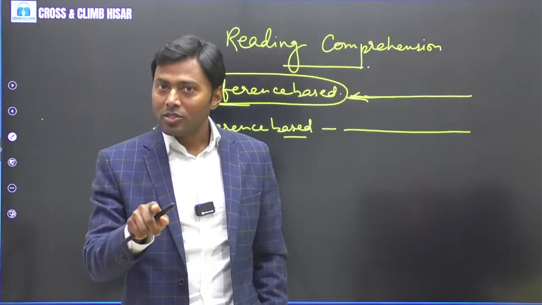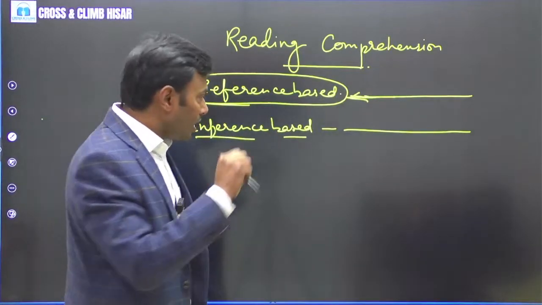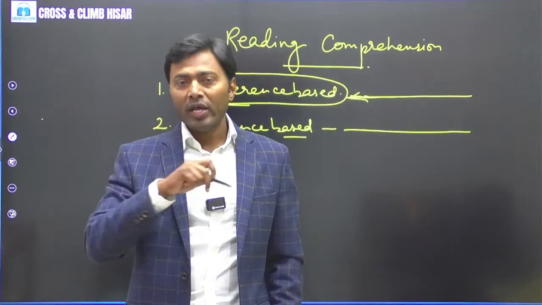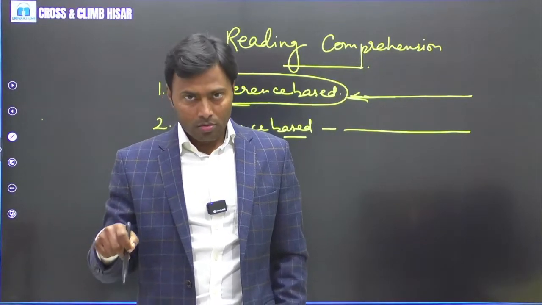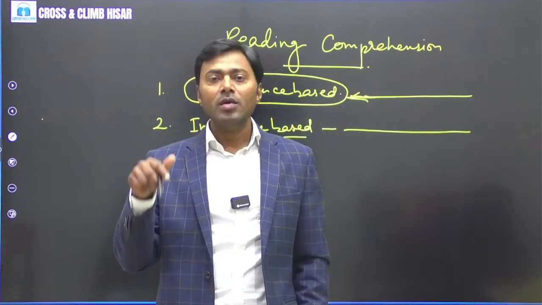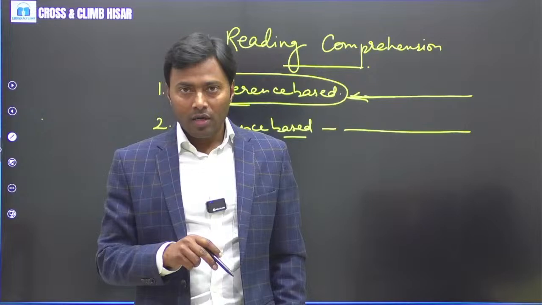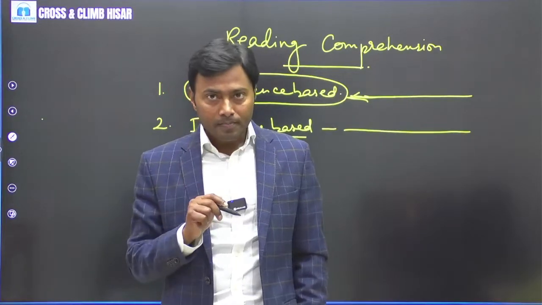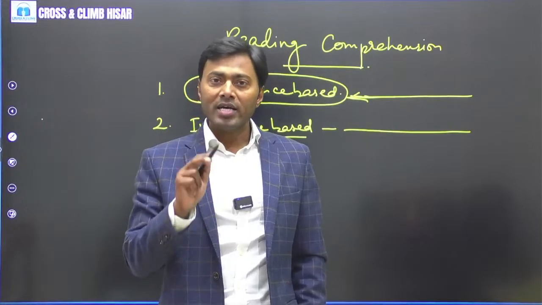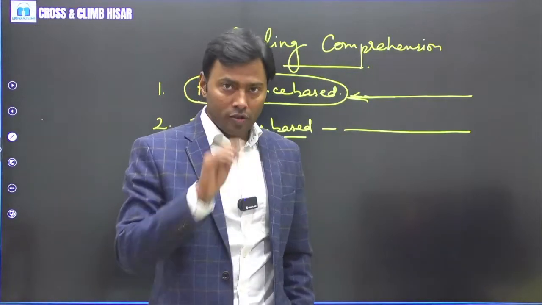For example, if I say, when I came to Delhi, the first time I celebrated my birthday here, it was my 18th birthday. Previously, 2 birthdays I celebrated in my village.